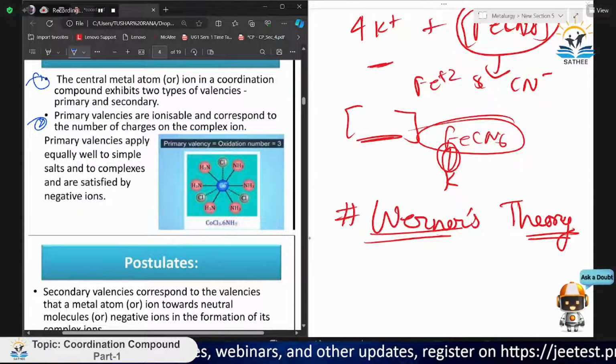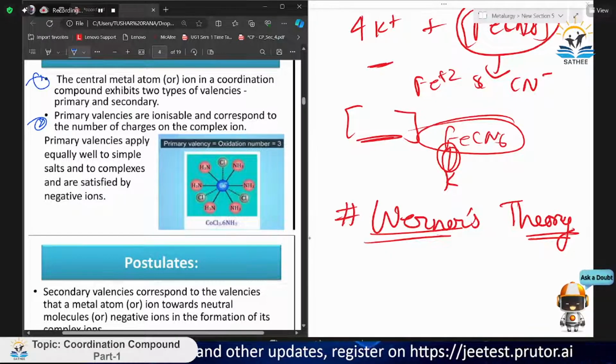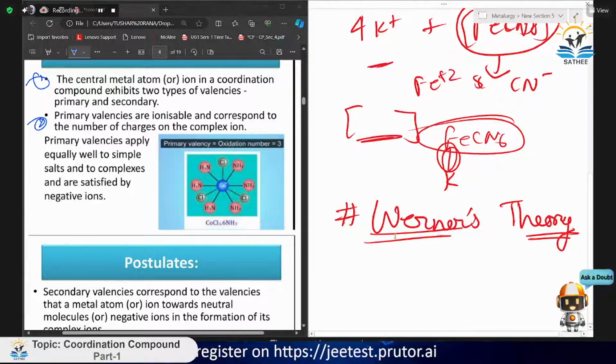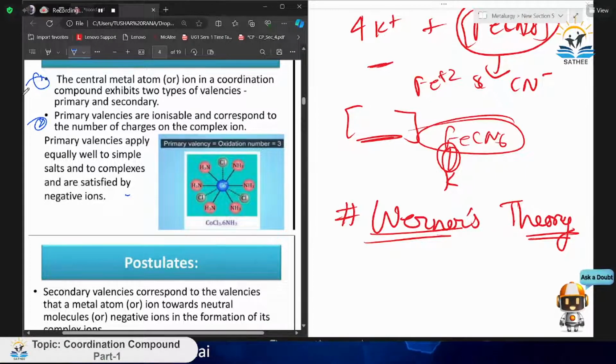Primary valency applies equally well to simple salts and to complexes, and is satisfied by negative ions. Okay, let's take this example only. We have this cobalt, and the charge on the cobalt is Co plus 3. See, there is a name given for this formula, CoCl3·6NH3.